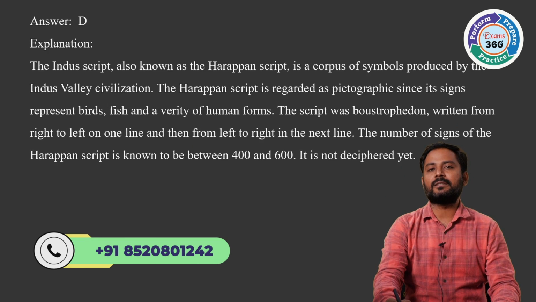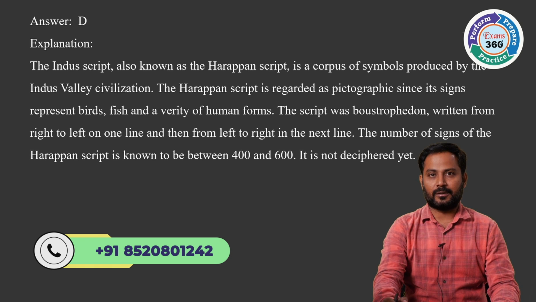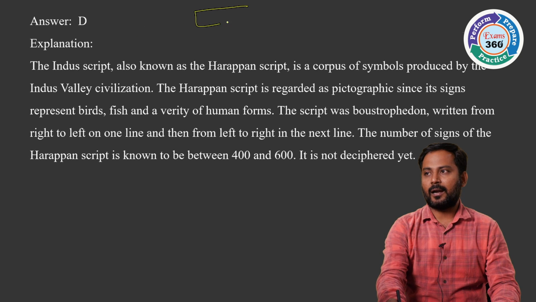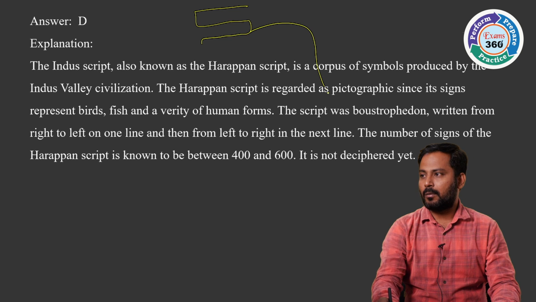The Harappan script, we call it pictographic. Mostly you see symbols. You don't find any alphabets in the Indus Valley script. This script starts from right to left, and then left to right, and once again right to left. It seems like a kind of serpent. So this kind of script is called a Boustrophedon script. That's all about the IVC script.